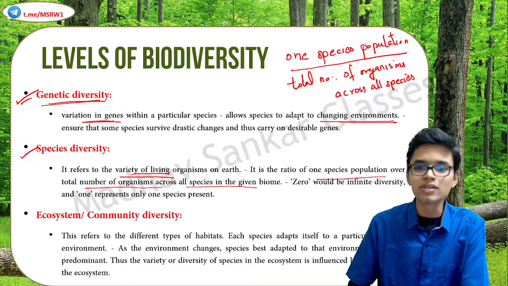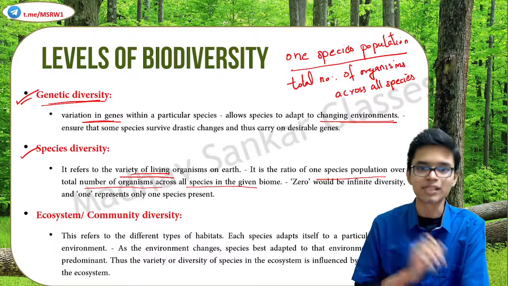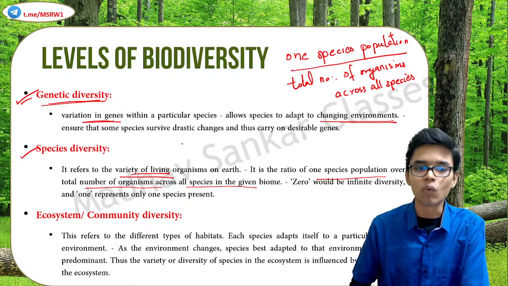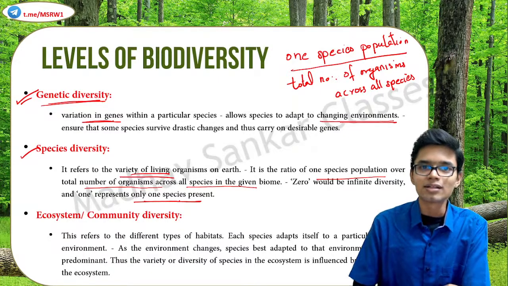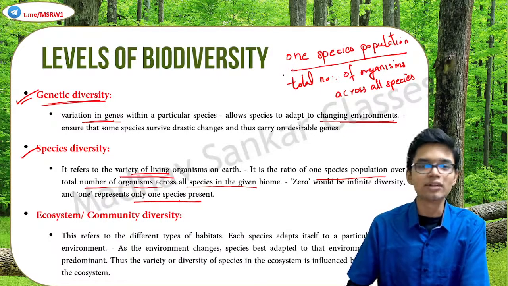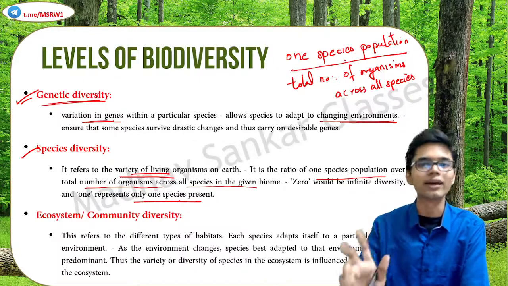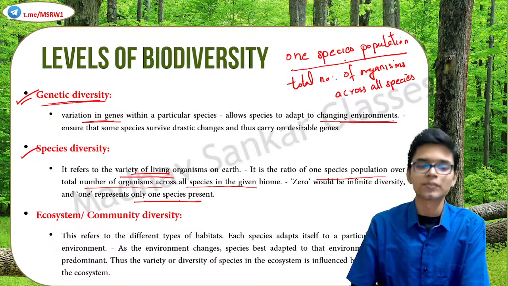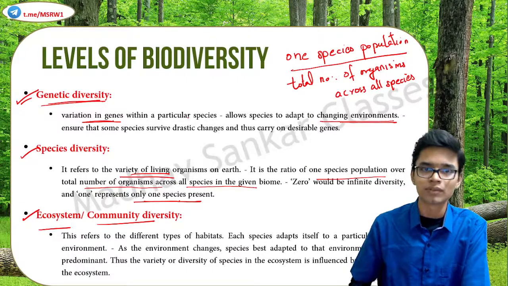If the value is 0, it means that we have infinite diversity. And if the value of this is 1, then it represents that there is only one species present. So if this is 0, there are an infinite number of species. If this is 1, it means only one species is existing, which is minimum diversity.